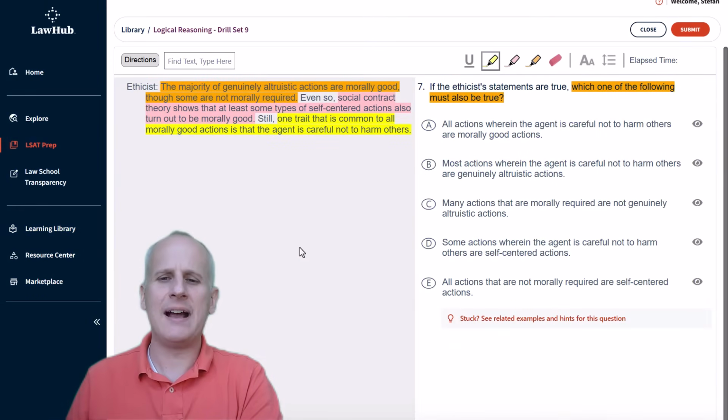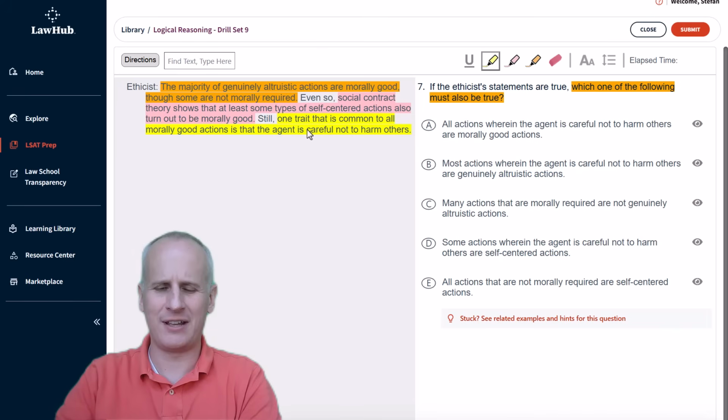So now we go to our answer choices and we focus on whichever individual statement is most relevant based on the terms that are in that choice. So starting with choice A, all actions wherein the agent is careful not to harm others are morally good actions. Well, we've got to be focused on our yellow highlight here.